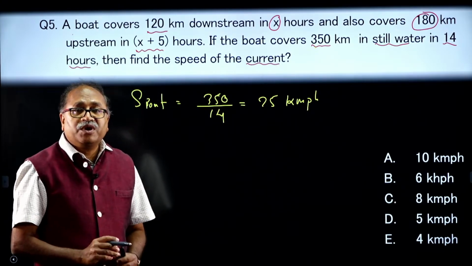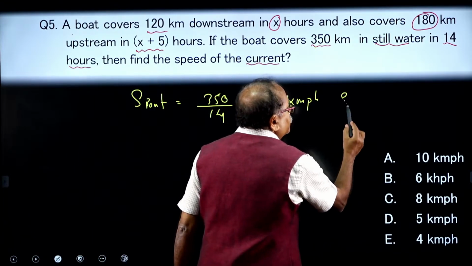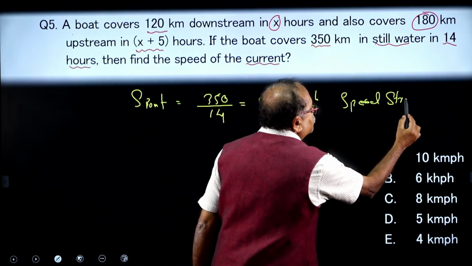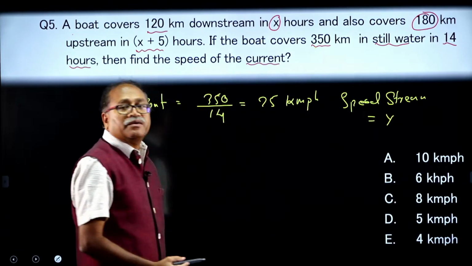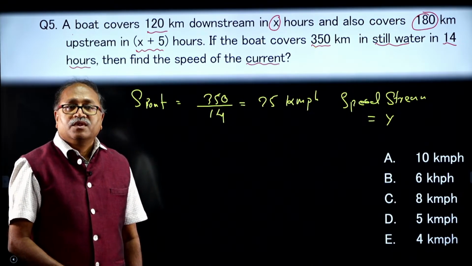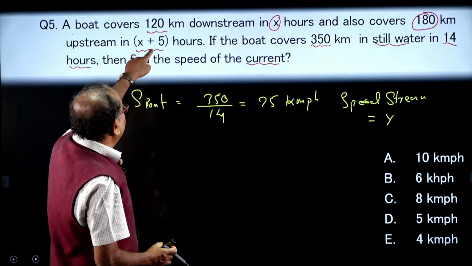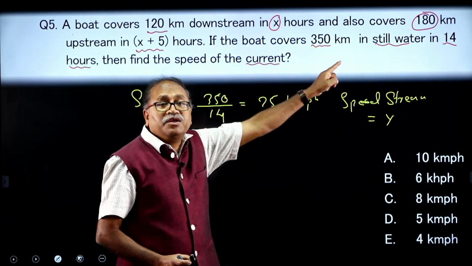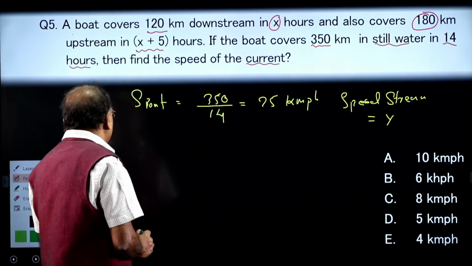Now, I know the speed of the boat. What I need to find out? Speed of current, speed of stream. Let us consider that the speed of stream is y. Now, once I get the speed of the stream is y, so here it takes 5 hours more upstream 180 kilometer. So, can I write down this equation over here?